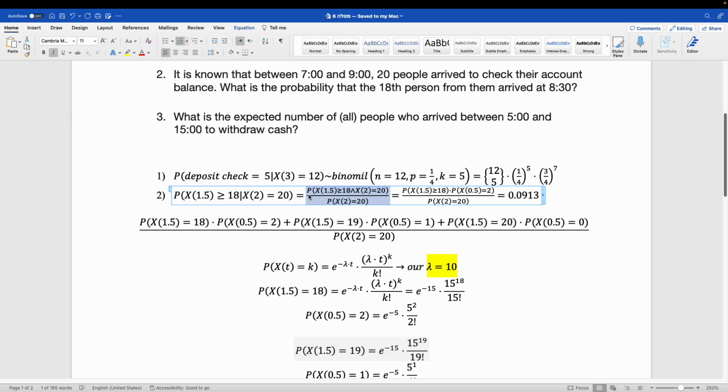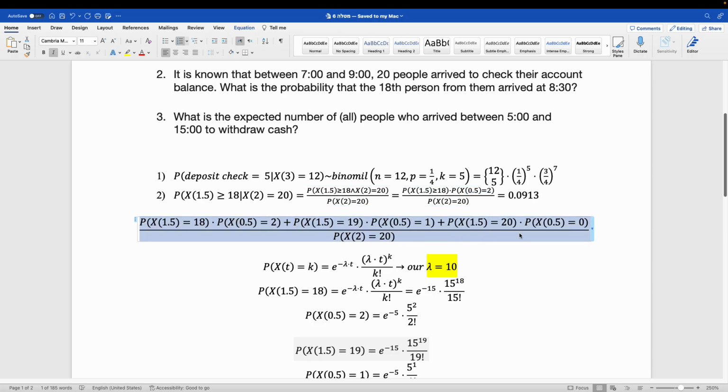So we will write that we want to look at both scenarios. We get the 18th person arriving before 1.5, and there is a total of 20 people who arrive until hour 2. Now I just separated it into 2 disjoint probabilities, and this will be complementary to that.